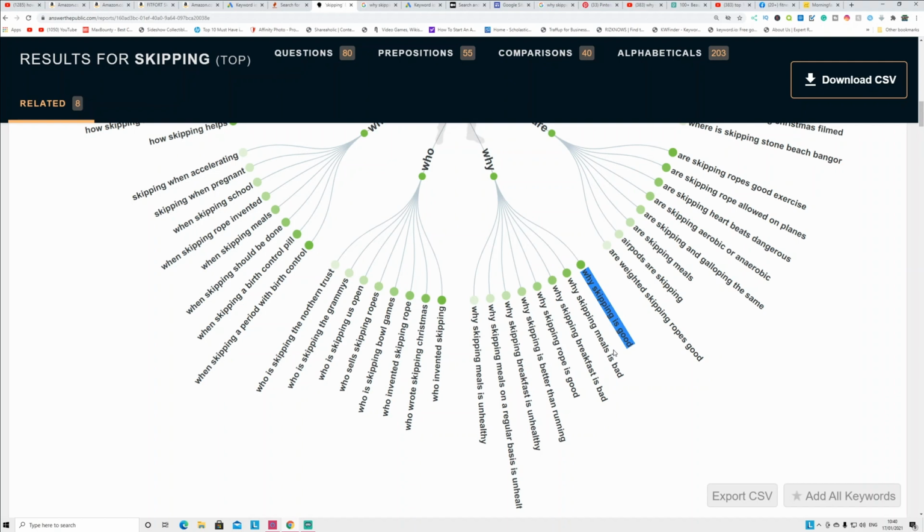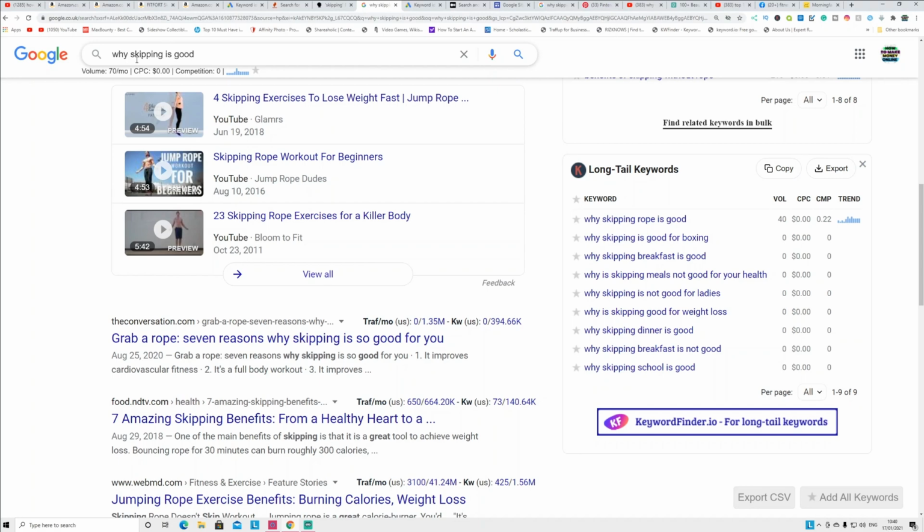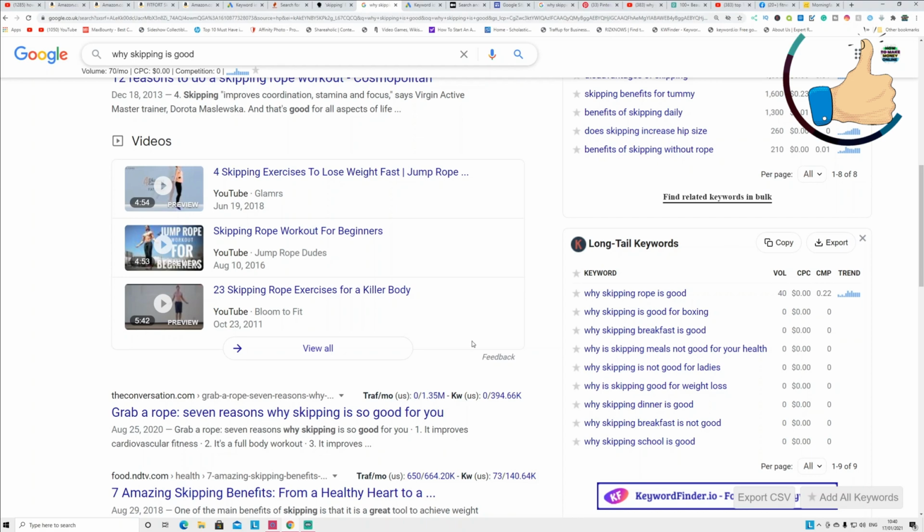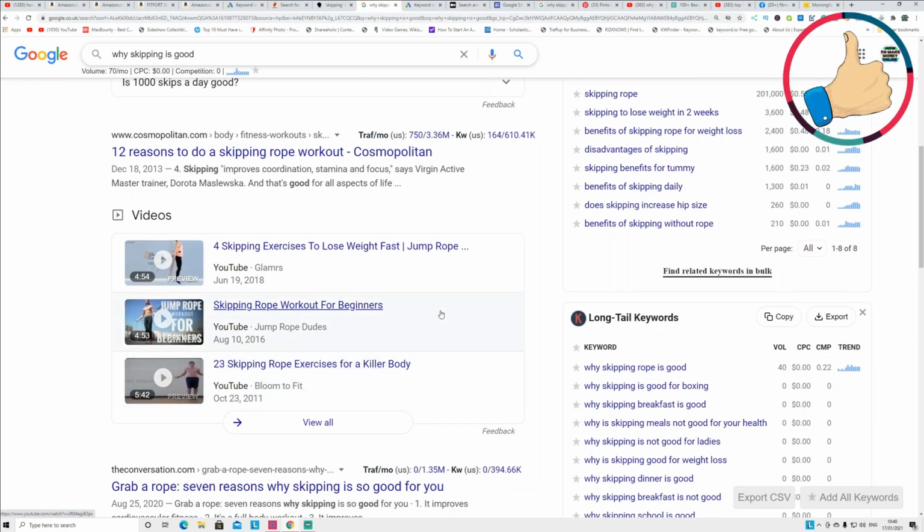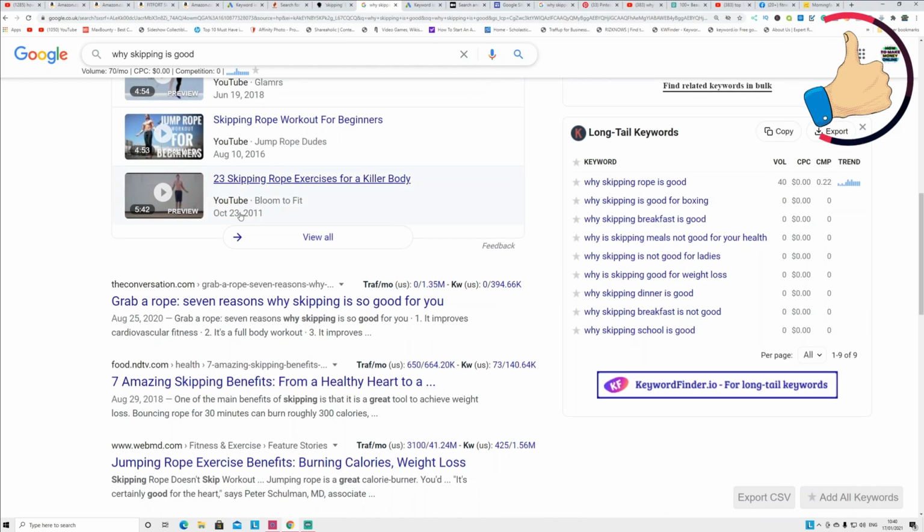Now I have to find out whether people are searching for this long tail keyword term online. For example, if I put that on Google, you can see why skipping is good gets around 70 searches per month, and you can see different articles getting views, guys. You can see 12 reasons to do skipping rope workout, an article published in 2020 August. Grab a rope, 7 reasons why skipping is good for you. So people are writing articles and they are ranking on Google.